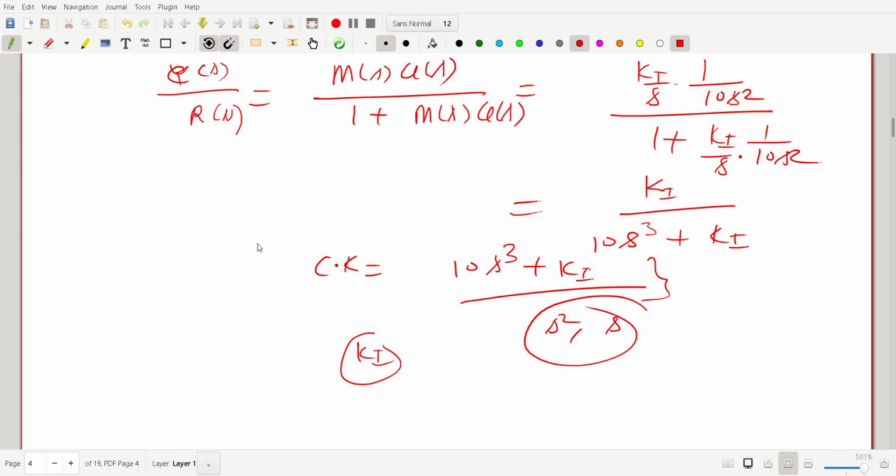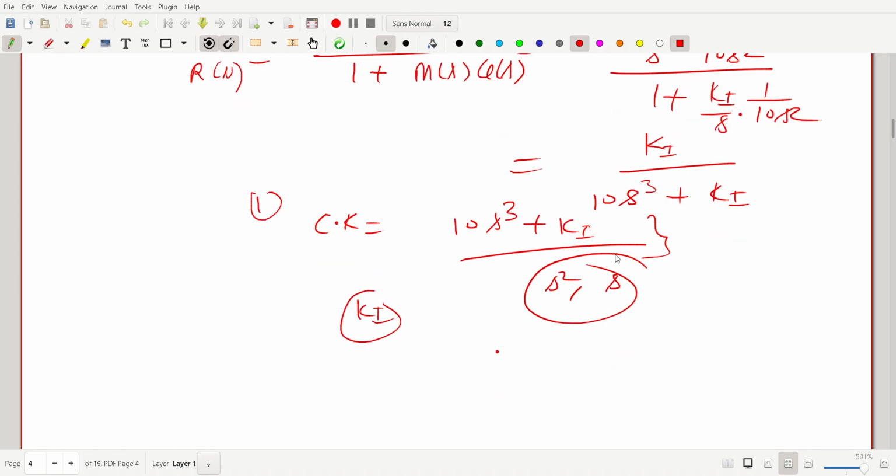No need to put the table. Okay, the tabulation table. We first need to apply the necessary condition first. Okay, all terms should be available: S cube, S square, S and the constant term. So these two terms are missing. So of course poles will lie on the right half of the s-plane. Okay, so the system is unstable. So Ki is not possible here to make the system stable.